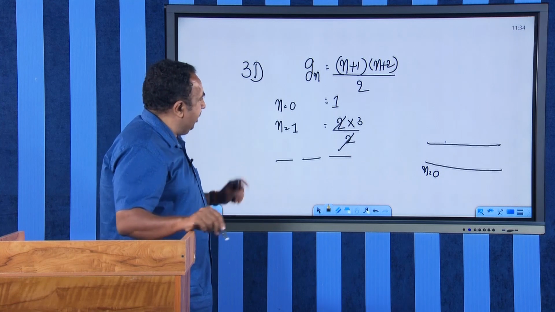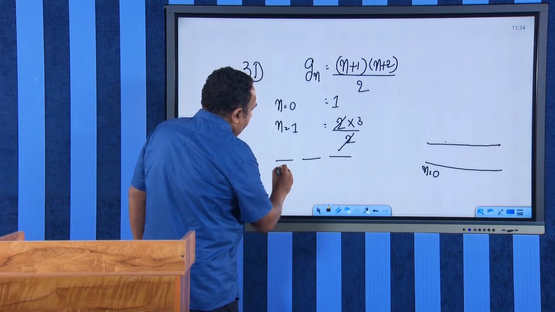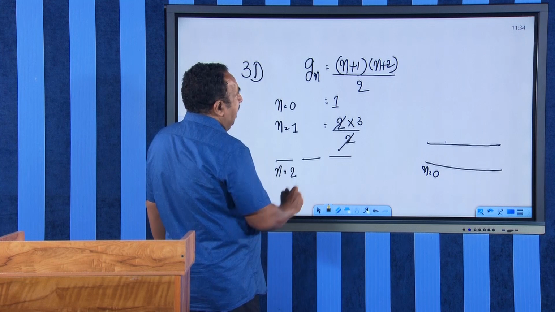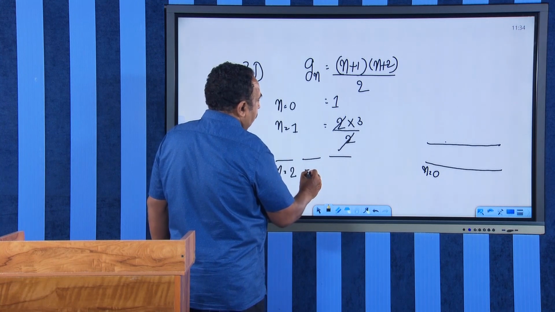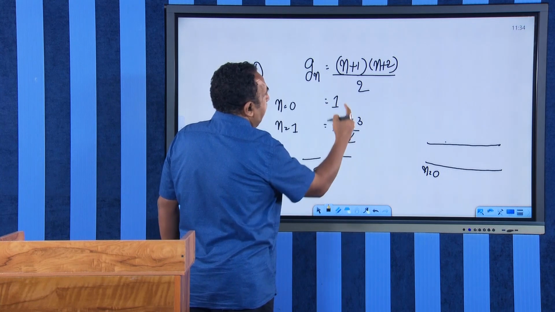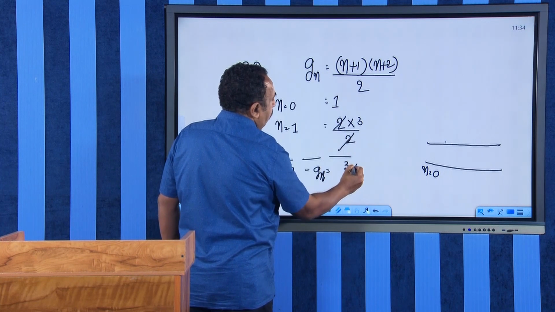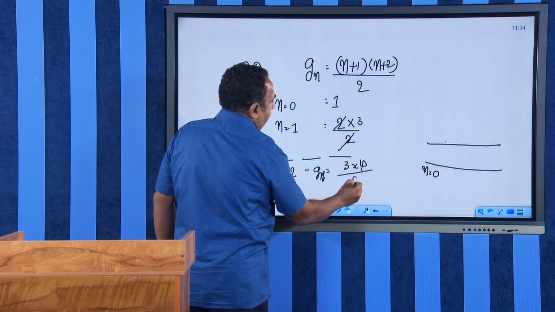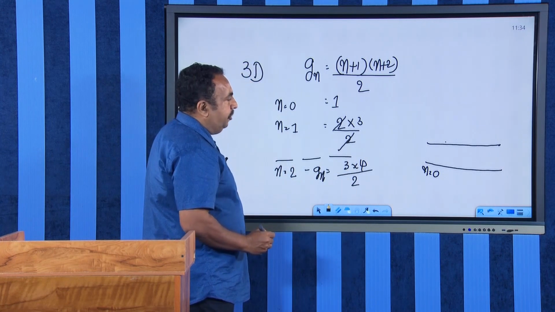And then for n equal to 2, the degeneracy will be equal to 2 plus 1, that is 3, and 2 plus 2, that is 4, so 3 into 4 divided by 2.